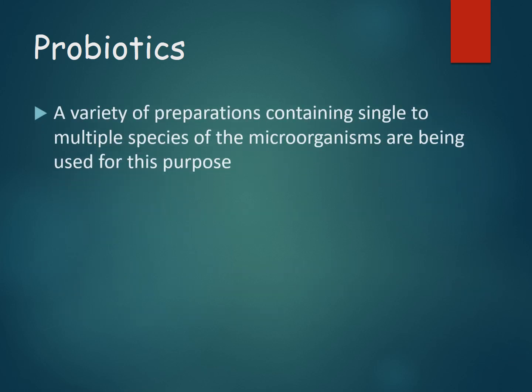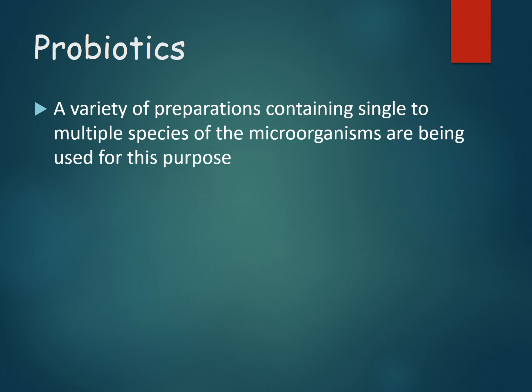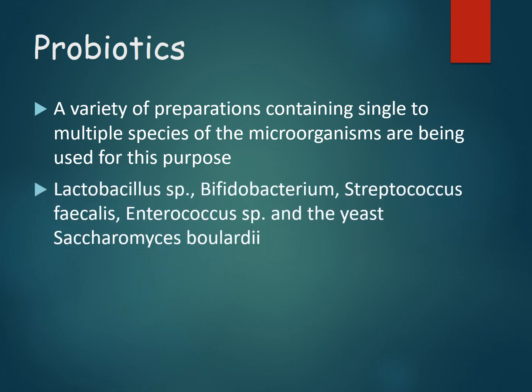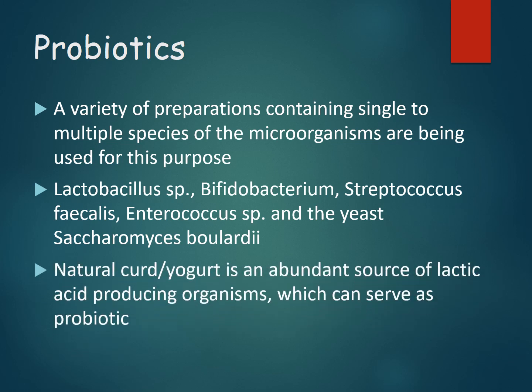So a variety of preparations containing single or multiple species of microorganisms are being used for this purpose. Nowadays a variety of drugs are used. Out of that, Lactobacillus species, Bifidobacterium, Streptococcus faecalis, Enterococcus species, and yeast like Saccharomyces boulardii. These are different species of bacteria which are used as probiotics. Along with that, we can use homely measures like natural curd and yogurt, which are an abundant source of lactic acid producing organisms, as a probiotic.